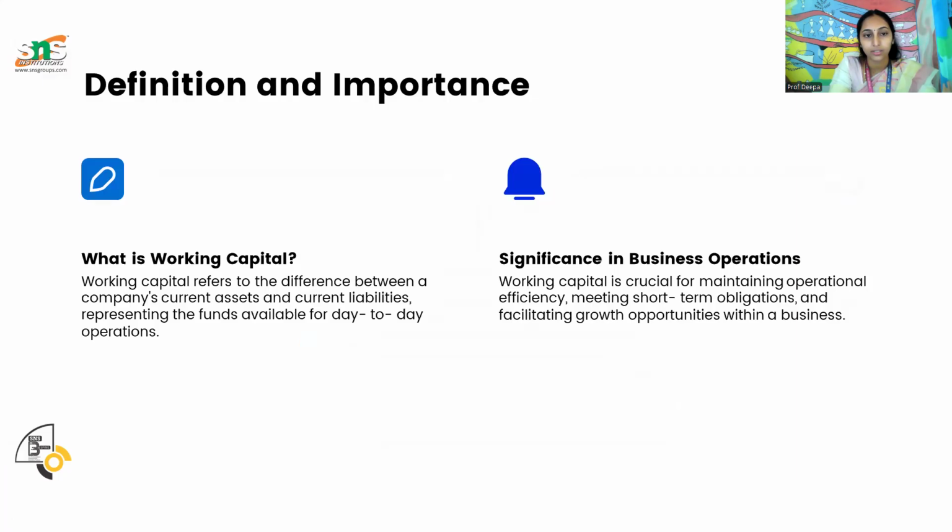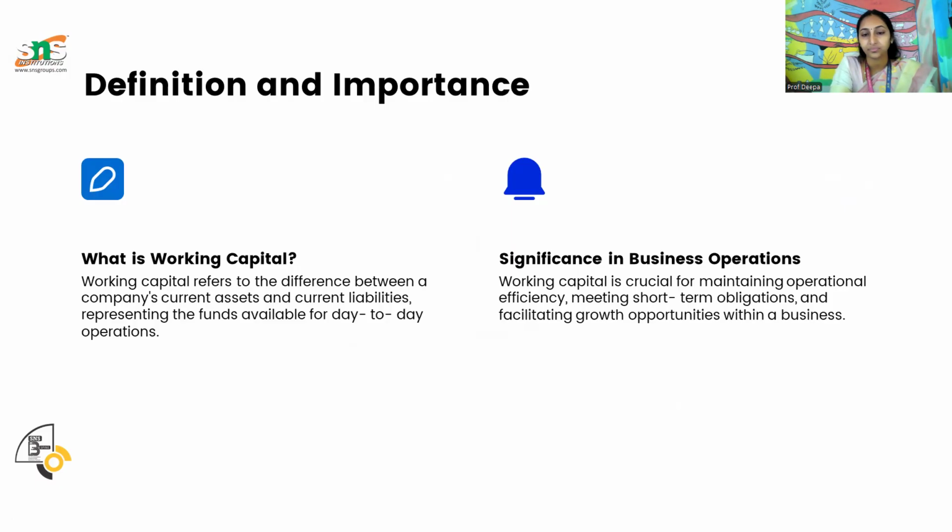Introduction first. It is the difference between a company's current assets and current liabilities. The formula for working capital is CA minus CL. We will have some current assets, and from the current assets we have to reduce current liabilities. So CA minus CL. It represents the funds available for everyday operations, for today, for tomorrow, the day after tomorrow. Every day we need to do the production process, and for that we need working capital.